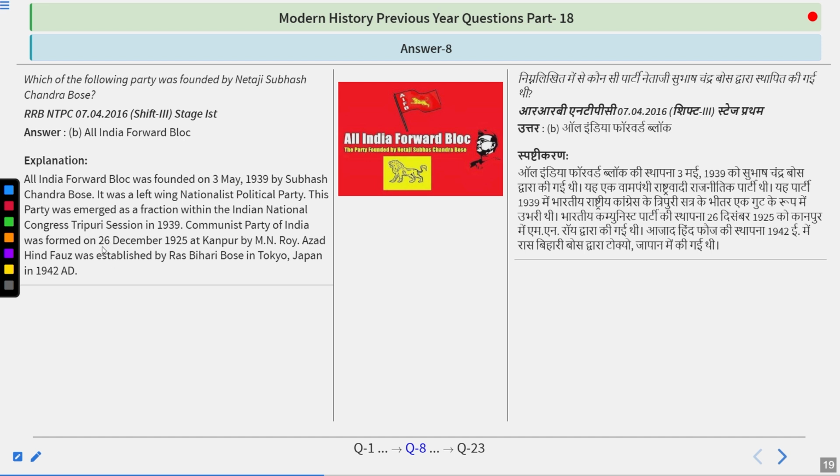Communist Party of India was formed on 26 December 1925 at Kanpur by M.N. Roy. Azad Hind Fauj was established by Ras Bihari Bose in Tokyo, Japan in 1942. So answer is All India Forward Bloc.